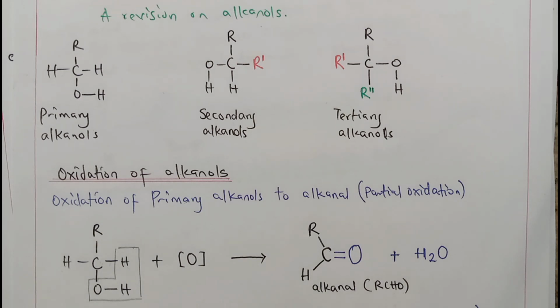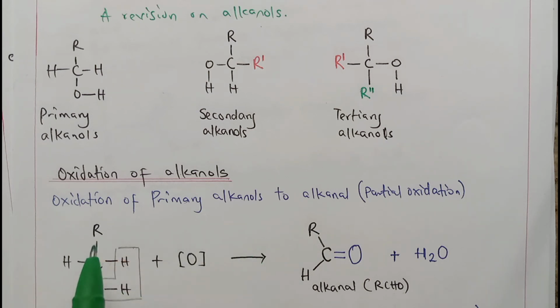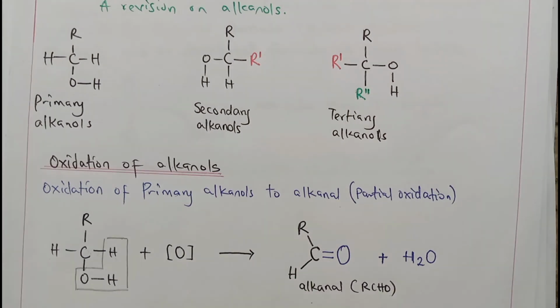Therefore, in the laboratory, we can prepare an alkanoic acid using a complete oxidation of primary alkanols to give us alkanoic acid. And here we are treating ethanoic acid. If we want to get methanoic acid, we can use methanol, oxidize it to methanal, which goes further to give us methanoic acid. Since we are working with ethanoic acid, we are going to use ethanol, oxidize it, it will give us ethanal, then the final oxidation will give us ethanoic acid.